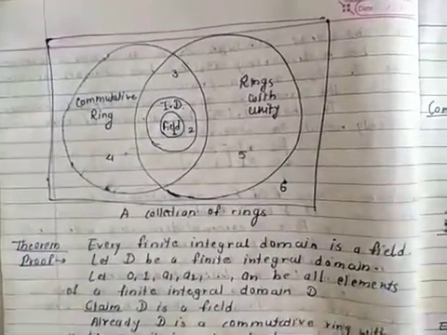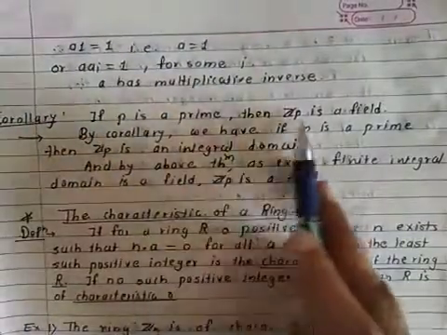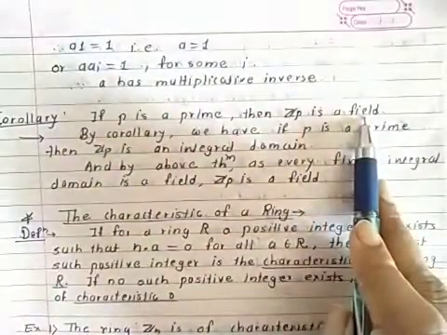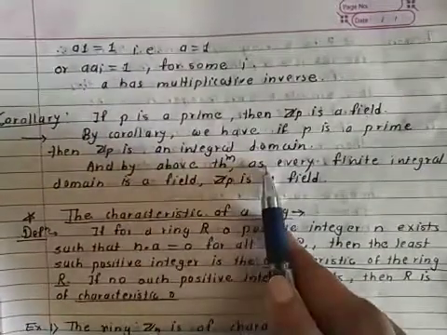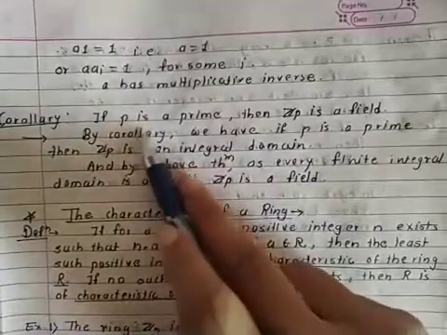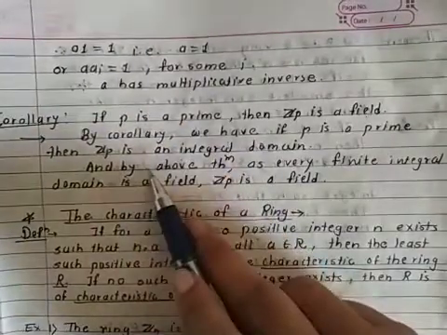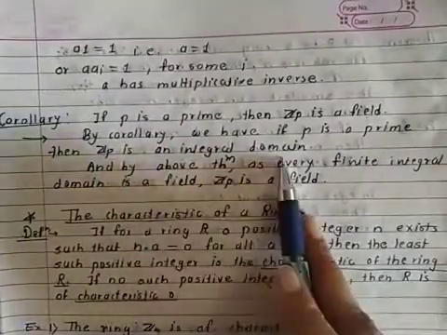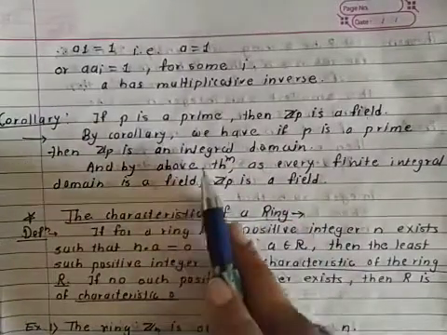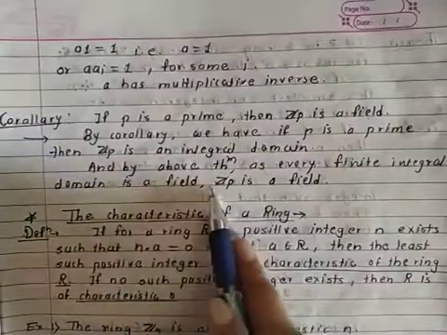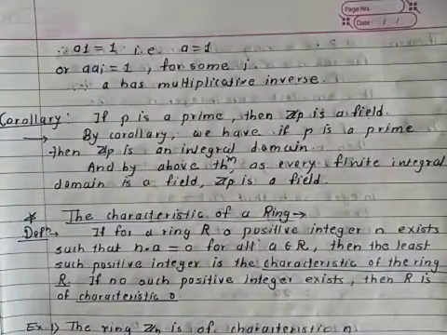Again, there is one corollary: if P is a prime, then Zp is a field. By the earlier corollary we have seen, if P is prime, then Zp is an integral domain. Zp is a finite integral domain, and we have just seen the theorem that every finite integral domain is a field, so Zp will be a field.